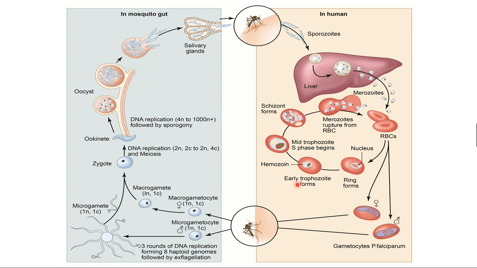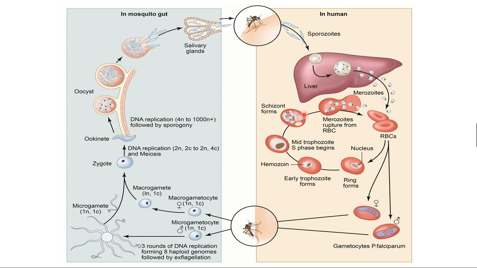Here you can see the trophozoite nucleus. The trophozoite nucleus divides repeatedly and produces the next stage. By division of the nucleus, the trophozoite is converted into the schizont stage. Now in the large schizont stage, you can see yellowish brown pigmented granules, and these are called Schuffner's granules.